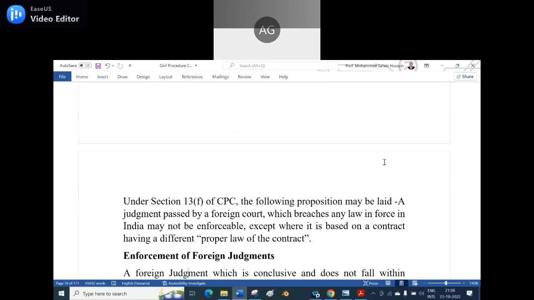It clearly says that if any judgment is in contravention of the existing laws, number 1, in contravention of the Constitution, number 2, in contravention of public policy, number 3, in contravention of an international instrument, number 4, if it is obtained by fraud, number 5. These are all things that you have seen from section 13, clause A to clause F.